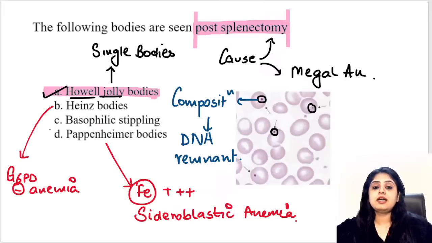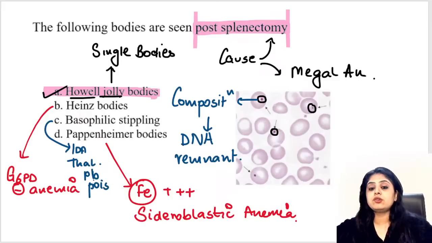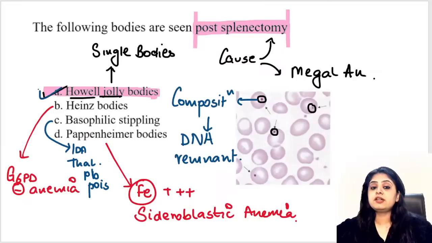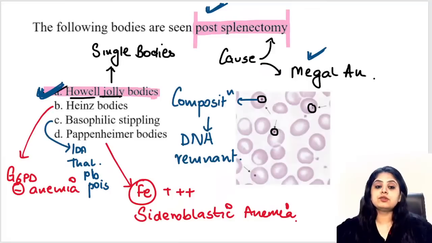Where do you see again basophilic stippling? Basophilic stippling is a very vague term. I don't think basophilic stippling will ever be given to you so that you read it and make a diagnosis, because basophilic stippling can be seen in iron deficiency anemia also, it can be seen in thalassemia also, yes, it can be seen in lead poisoning also. So there are a lot of causes. Repeating, basophilic stippling will never be the only feature on the basis of which you will have to make a diagnosis. But if a question on Howell-Jolly bodies comes, either there is a post splenectomy case or there is megaloblastic anemia, there is nothing else that you are going to think of. So this is also settled.